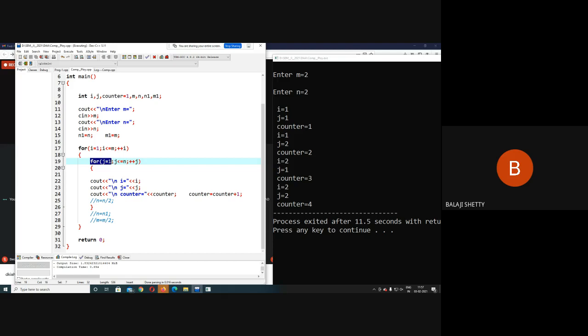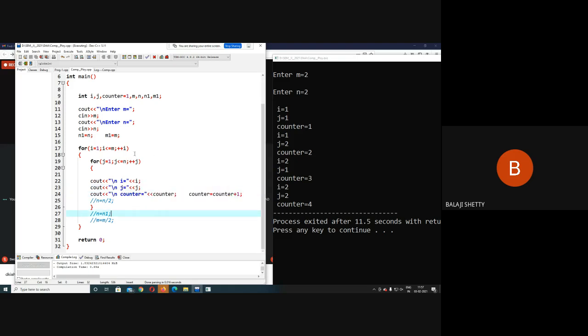Again j will be 1. When i is 2, again j will be 1. 1 less than or equal to 2, yes, condition satisfied. So here i equal to 2, j equal to 1. Now counter equal to 3, as counter was incremented in the previous loop. Again counter equal to counter plus 1, counter becomes 4. Again j plus plus makes j 2, i equal to 2, j equal to 2, counter becomes 4.